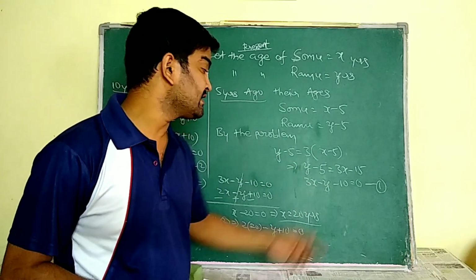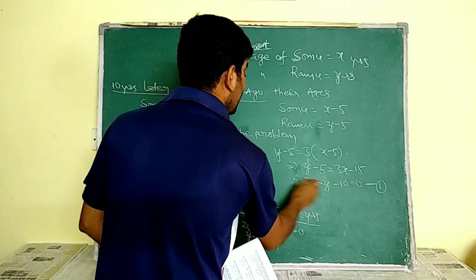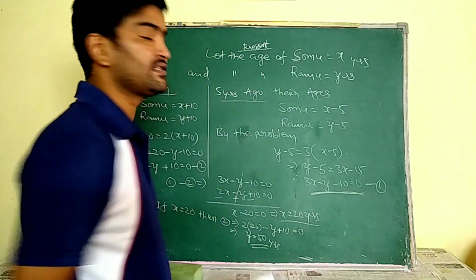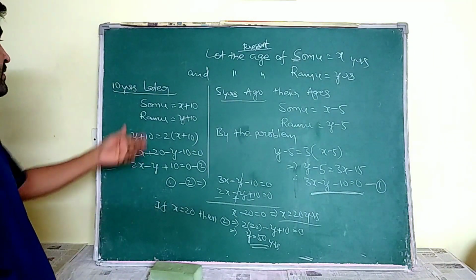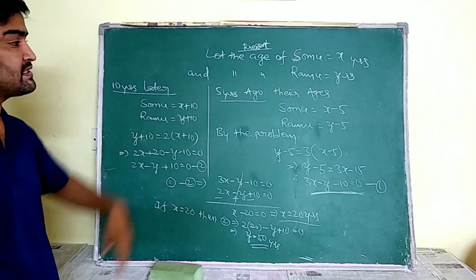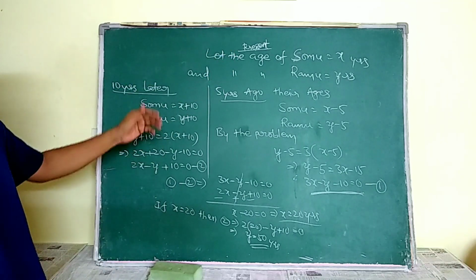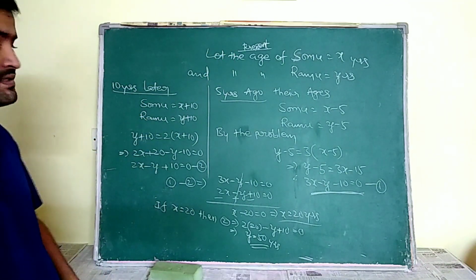By simplifying this, here we are going to get 3x minus y minus 10 is equal to 0. Now 10 years later we have to find. So Somu's age is equal to x plus 10. Why? Because the present age is x, and Ramu's age is equal to y plus 10.